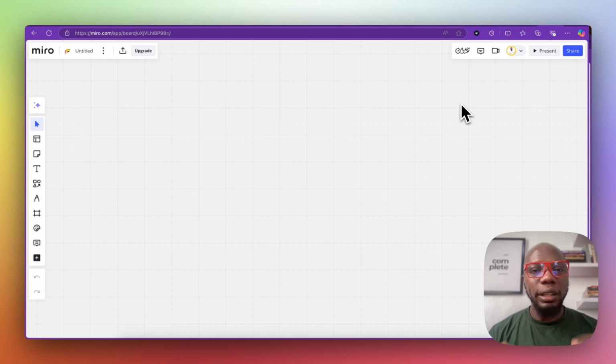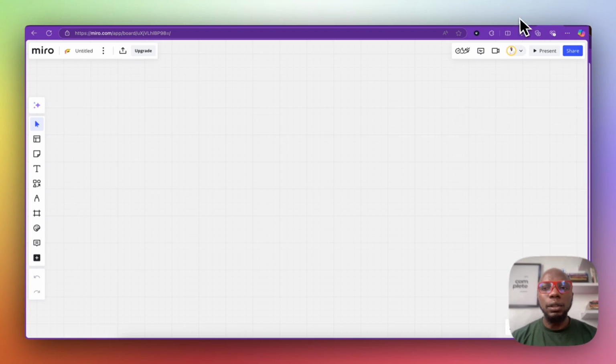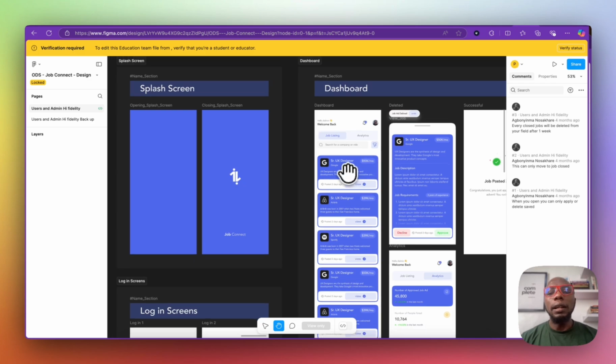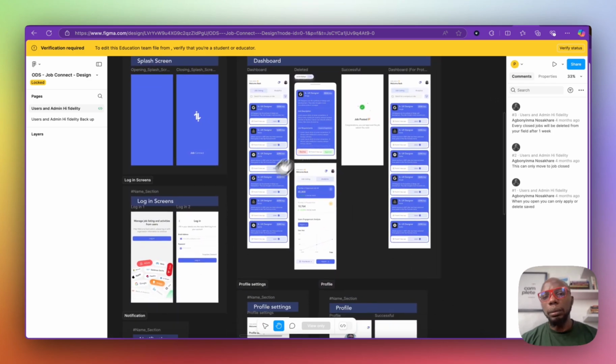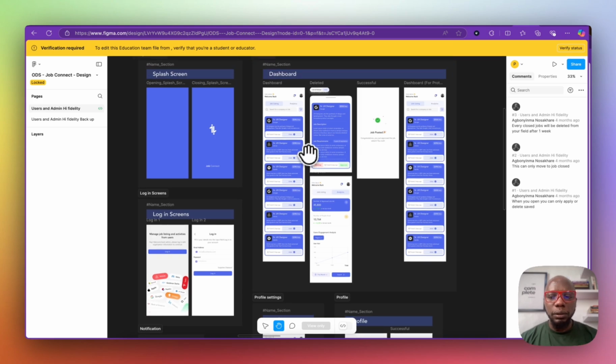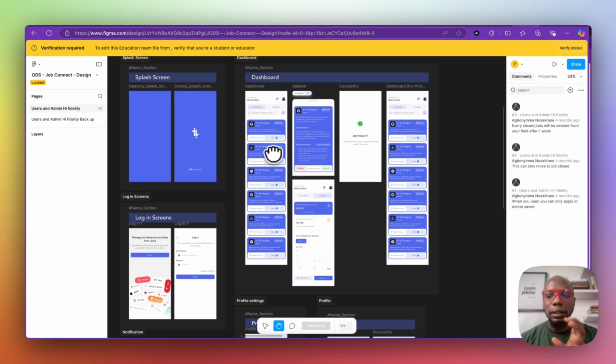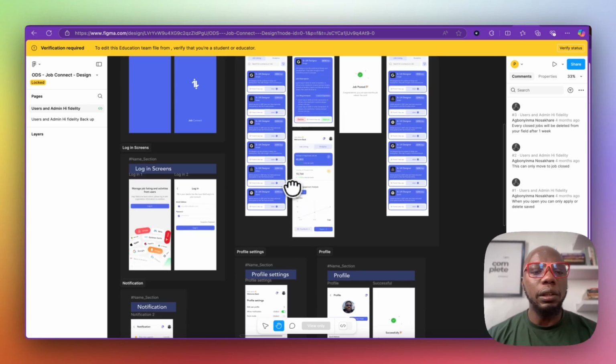So like every MVP that you have in the market, the first step to creating an MVP is planning, right? If you plan well, you'll definitely end well. You'll definitely be able to execute well. So you just have to plan. Sometimes some of us want to plan and we go to a tool like Figma and we begin to plan, which is super good. But if you are building for the very first time, I really do not advise you to start designing from Figma and drawing everything, right?